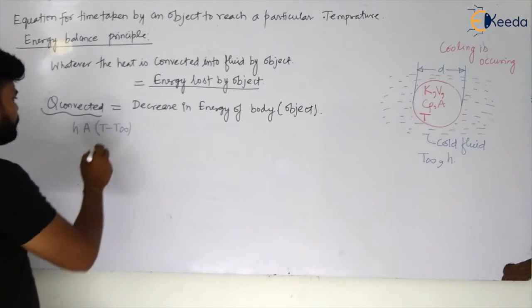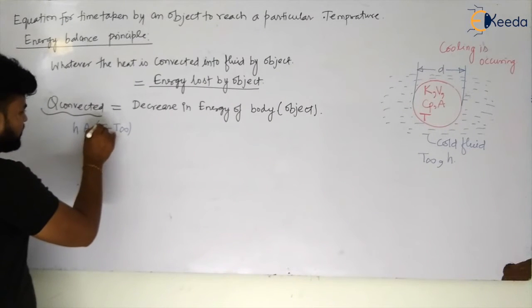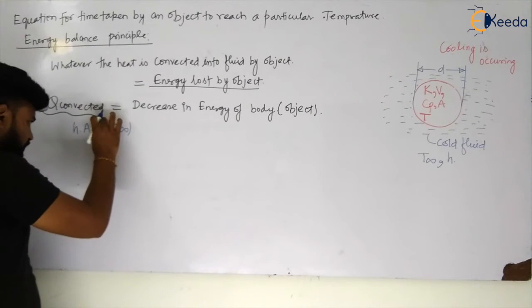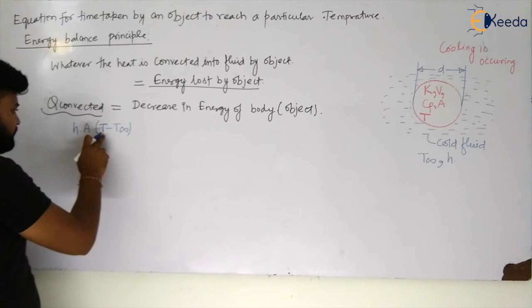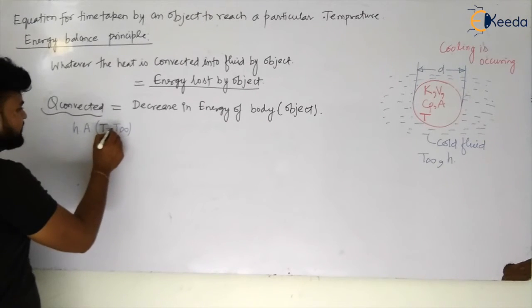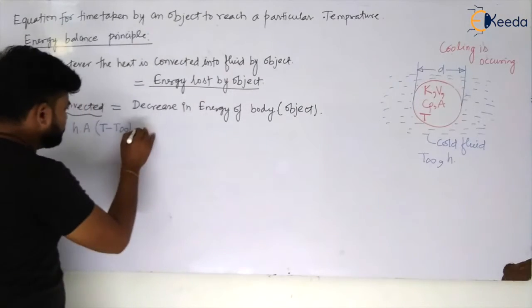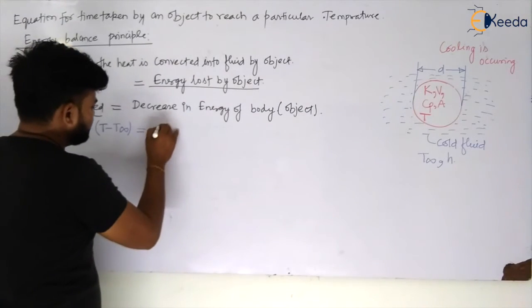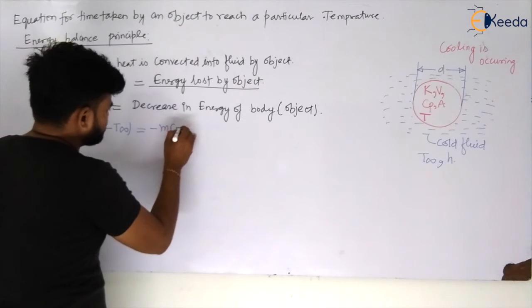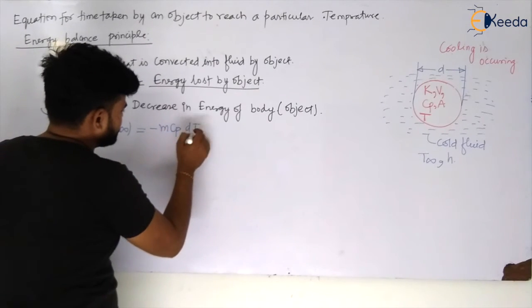That is the temperature of the object at particular time t minus T infinite, the temperature of the surrounding fluid. So it will be equal to the energy lost by the object, or equal to m Cp dT, the change in temperature of what?